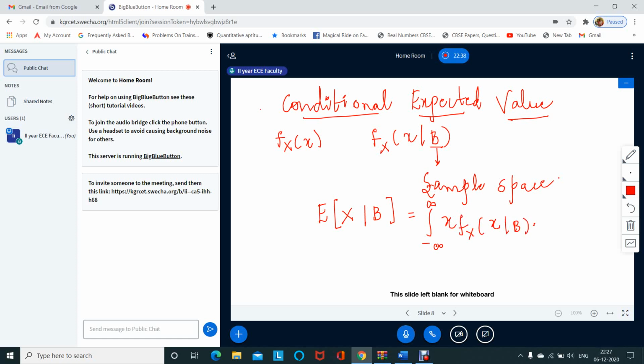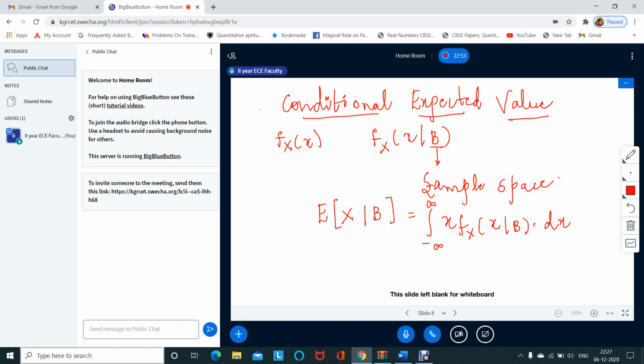In this way we find the expectation of the conditional function, and it is called the conditional expected value.